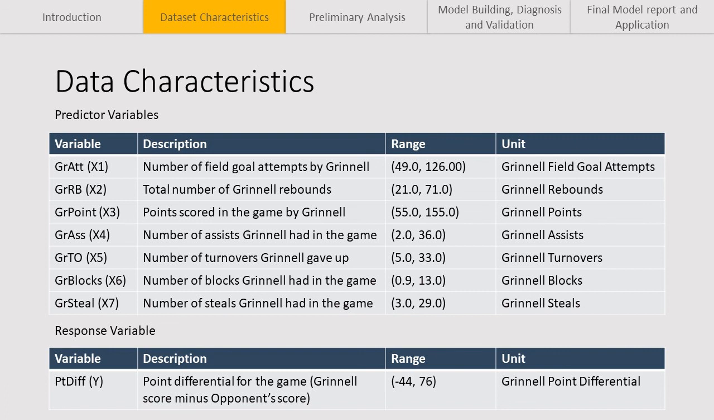X5 is the number of turnovers Grinnell gave up, and that ranges from 5 to 33. X6 is the number of blocks Grinnell had in the game, and that ranges from 0.9 to 13. X7 is the number of steals that Grinnell had in the game, which ranges from 3 to 29. Those 7 variables are all of our explanatory variables. Our response variable is the point differential for the game. This is Grinnell's score minus the opponent's score. The range is from -44 to 76.